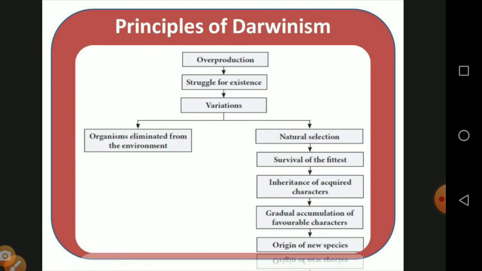Number one, the organism is eliminated from the environment. They are not facing the problem, they are eliminated from the environment. The example is the dinosaur. The theory rests on natural selection, survival of the fittest, inheritance of acquired characters, gradual accumulation of favorable characters, and origin of new species.